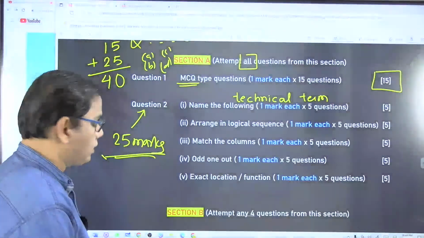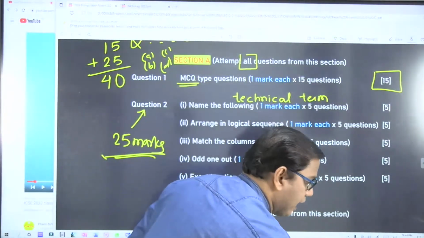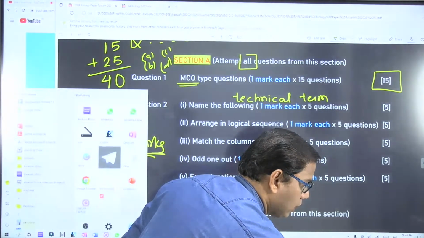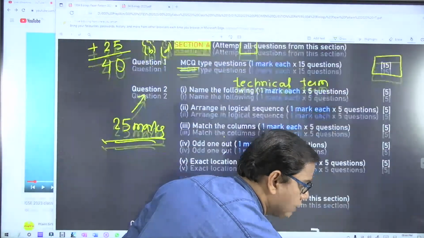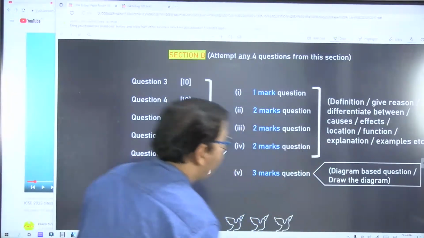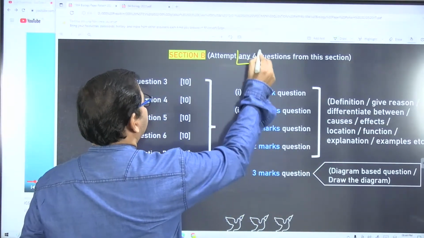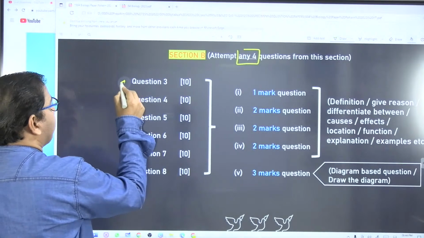Right, coming back to this, let's see Section B, which is the optional one. Here you have to attempt any four questions. How many questions are given to you?